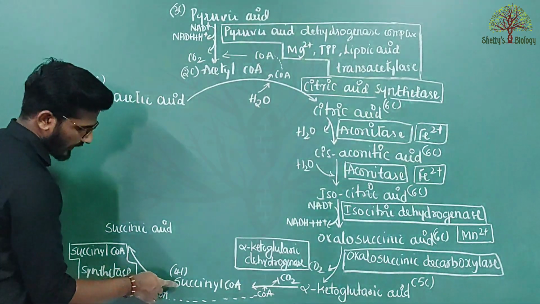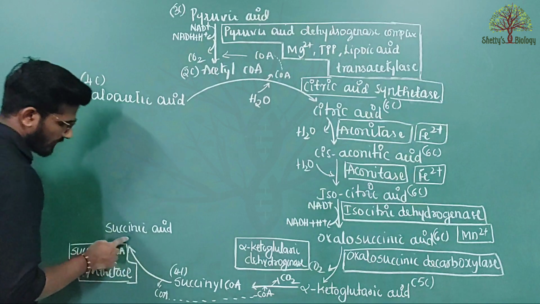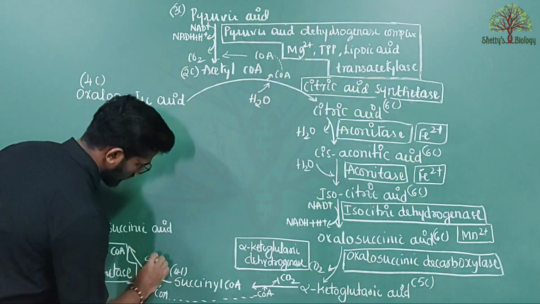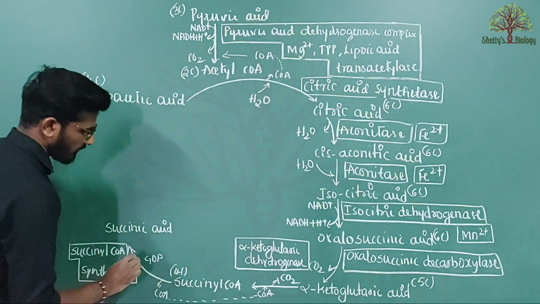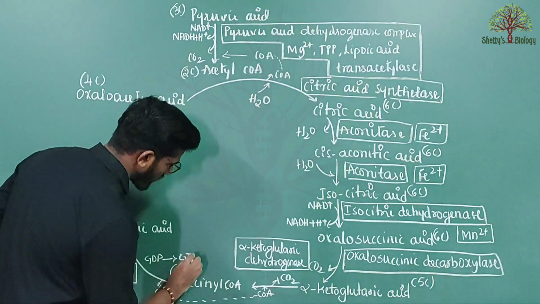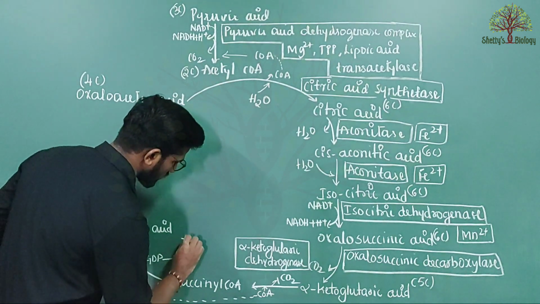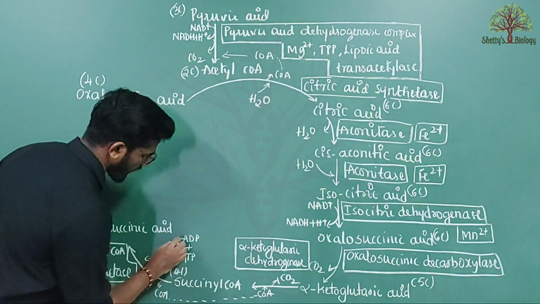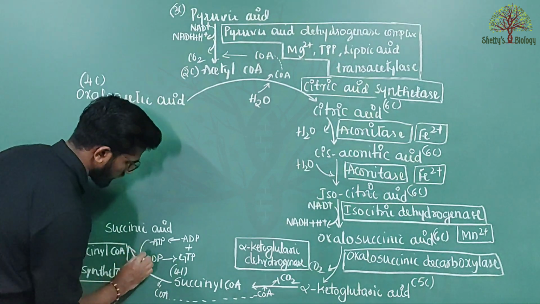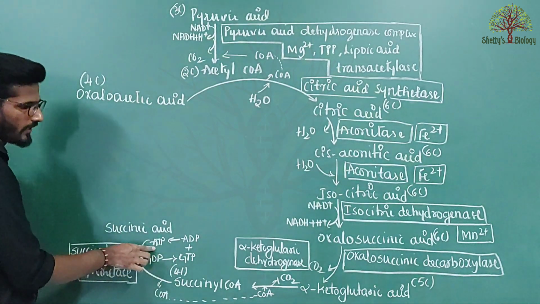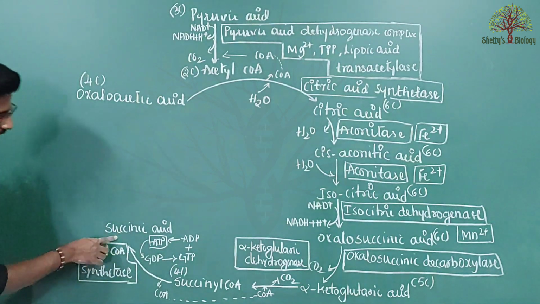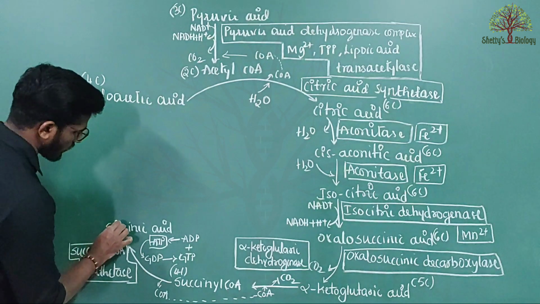So now, in between the succinyl coenzyme A to succinic acid, a molecule of GDP is converted into GTP. Now this GTP gives the phosphate group to the ADP and gives rise to ATP. So from GTP a molecule of ATP is produced.